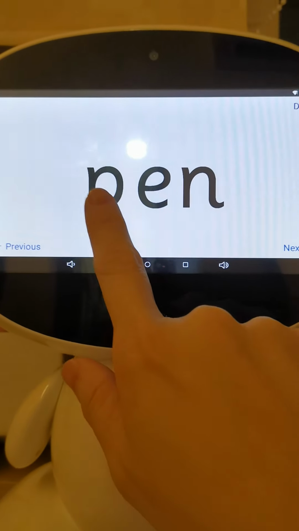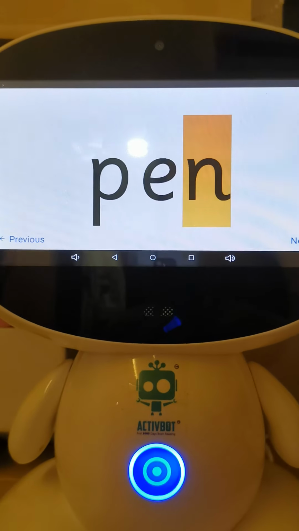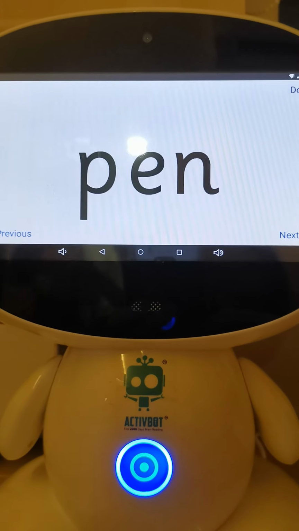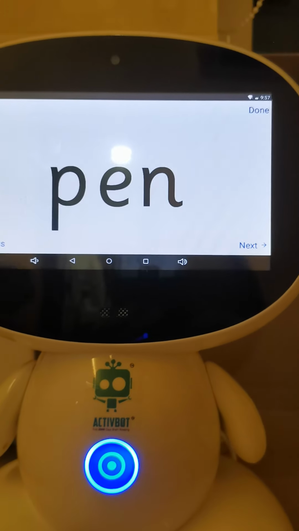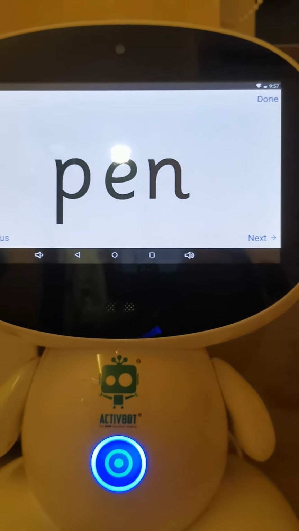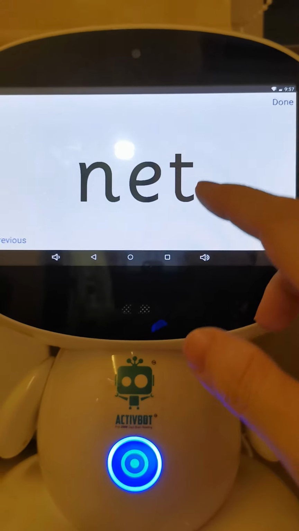How to blend this word here? Pen. Okay, again. Pen. Okay, normally you use pencil to write, right? Only daddy, mommy, and teacher use pen. Okay? Go to the next one.